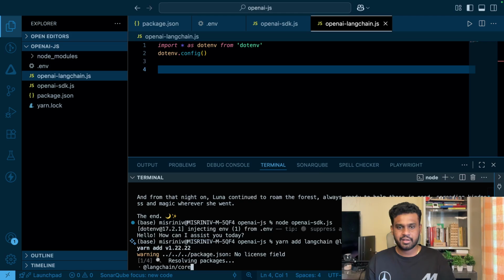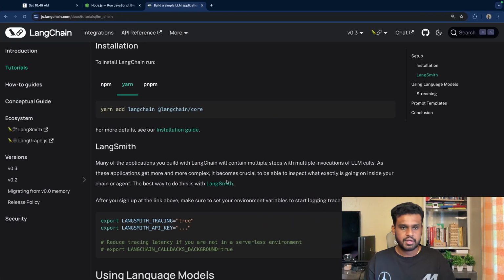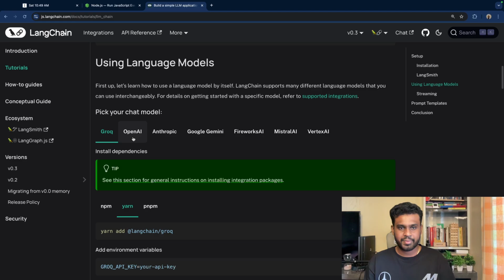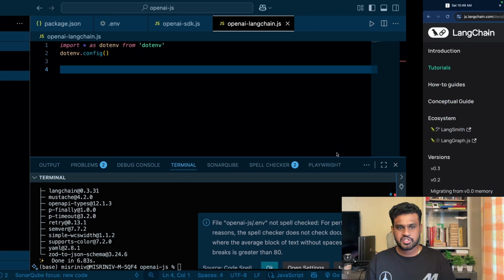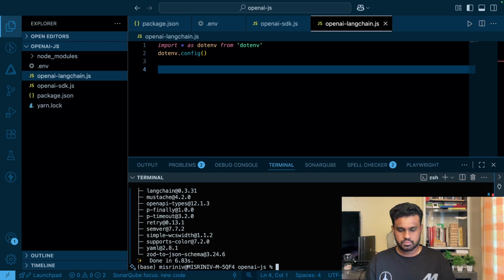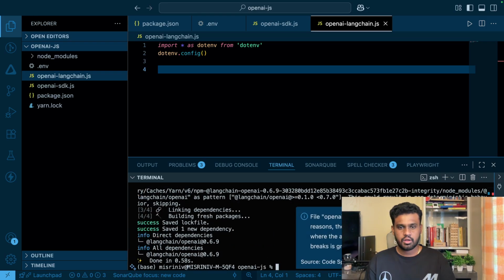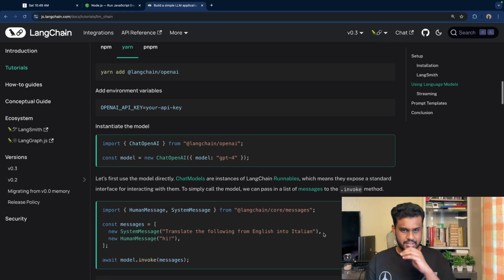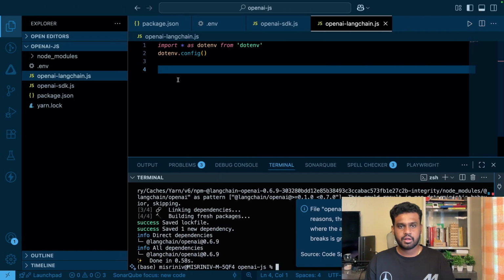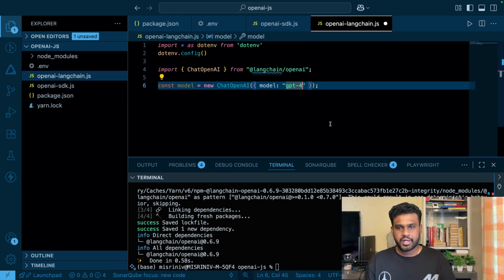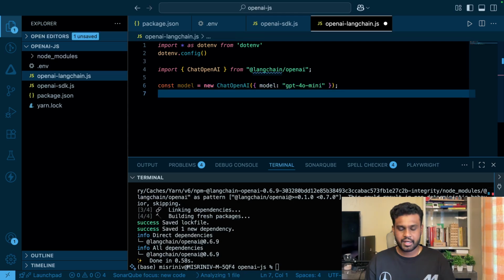Meanwhile, when it's installing, let's see how easy it is. We need OpenAI, right? So choose OpenAI. You can see Grok, OpenAI, Anthropic, Google Gemini, Fireworks, Mistral, Vertex. It supports a lot of things. And let's install LangChain OpenAI as well. Great. Now with less than 10 lines of code, you can do it. Let's copy paste this where they are generating the model. Here we don't need 4, we need smaller models, 4 mini.